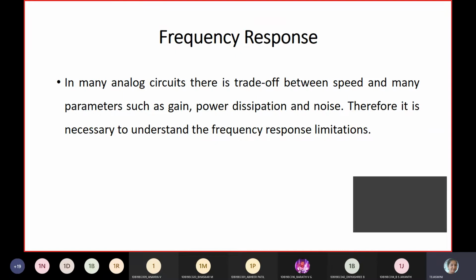So if I want to amplify my voice, as I always tell you, with a speaker or microphone, if I want to amplify my voice, the frequency you designed for the audible range is 20 kilohertz, say. So it has to be amplified within that limit. That's where the frequency is more important. I should not go below 20 kilohertz, I should not go above 20 kilohertz, I should be within the limit. That is what frequency response is going to tell you.